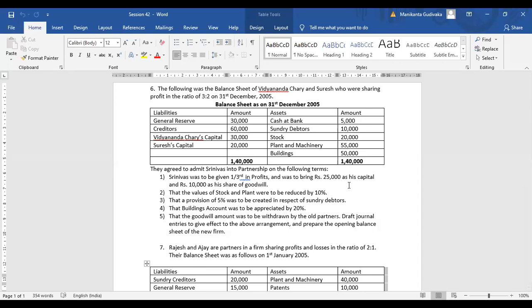We have to do the treatment for accumulated losses and profits. We need to pass the journal entries for revaluation. We also have to calculate the new profit sharing ratio. And the last one is adjusting your capital accounts towards the new profit sharing ratio.